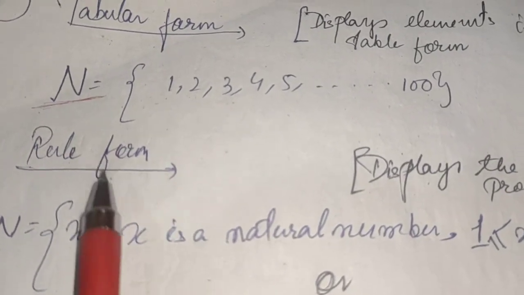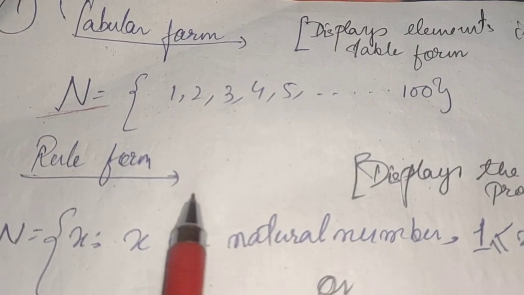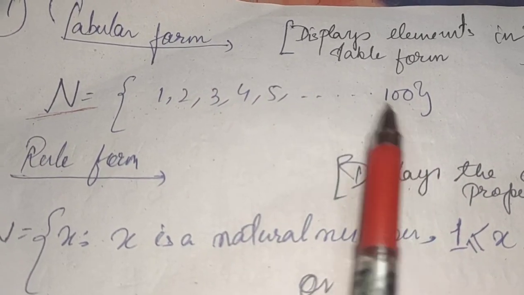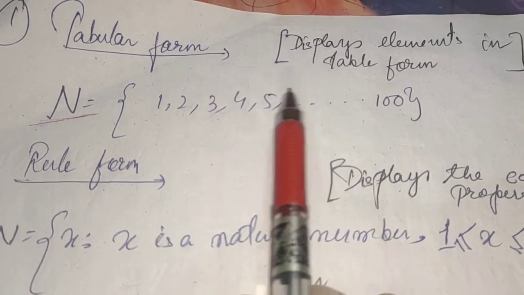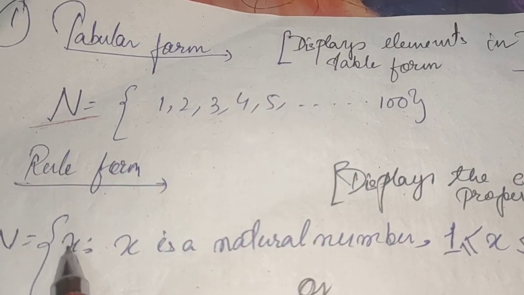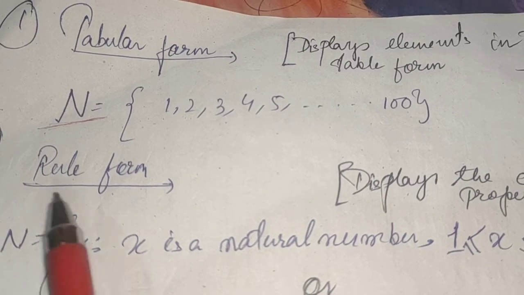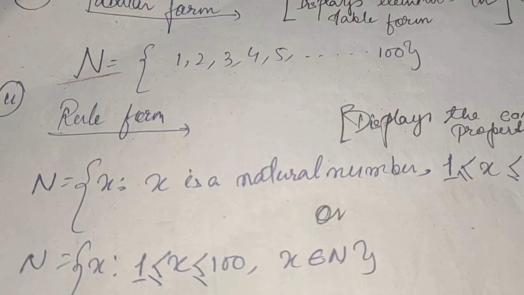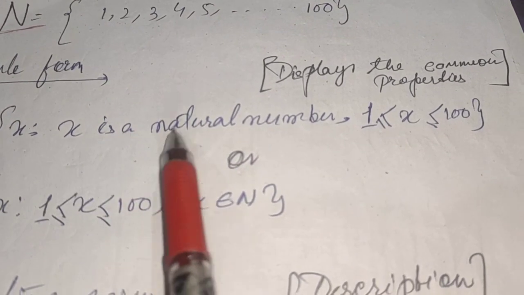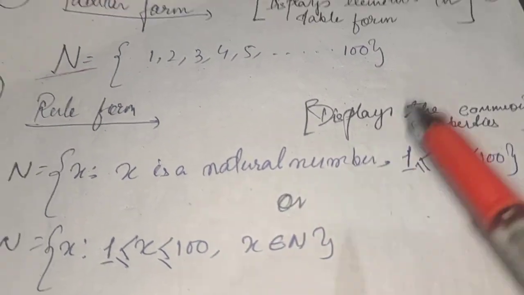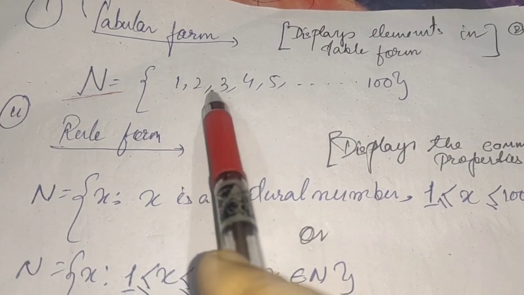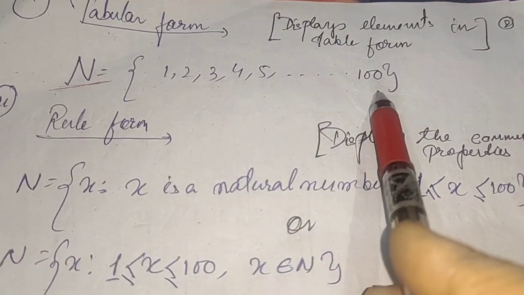In this case we will write a set according to the property the set is possessing. So in this case we know the property, and we can write down the property directly in the set. That means if we are writing the set in rule method or rule form, the set here, you see, is x such that x is a natural number. Obviously we know that natural numbers start from 1, so 1, 2, 3, 4, 5 and go up to 100.